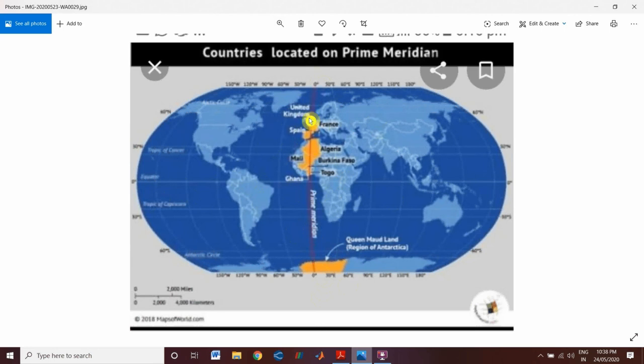Okay, so it was decided that Greenwich in London would be the prime meridian, and it was also chosen as the prime candidate by an elite group of astronomers during the International Meridian Conference, which was held in 1884. So they decided that the longitude which passes through Greenwich will be the prime meridian.